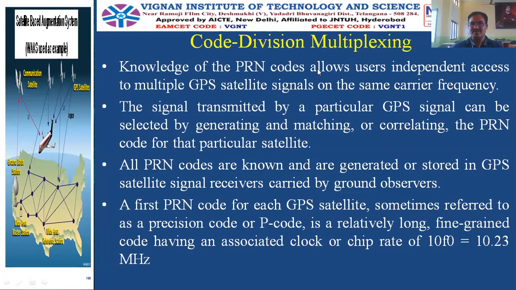Before we see all these details, let us understand why we are studying this subject. The main objective of the subject is to track objects, which is called the navigation process.